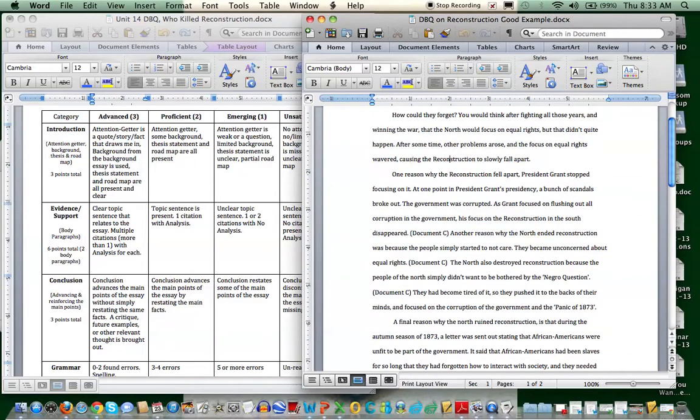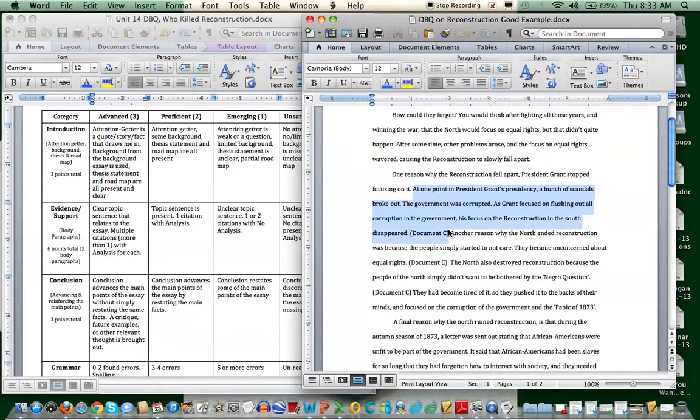Let's get into the body paragraphs. First body paragraph: one reason why the Reconstruction fell apart. President Grant stopped focusing on it. Clear topic sentence. I know where they're going. They're telling me, Grant quit worrying about it. At one point in President Grant's presidency, a bunch of scandals broke out. The government was corrupted. As Grant focused on flushing out all the corruption in the government, his focus on the Reconstruction in the South disappeared.